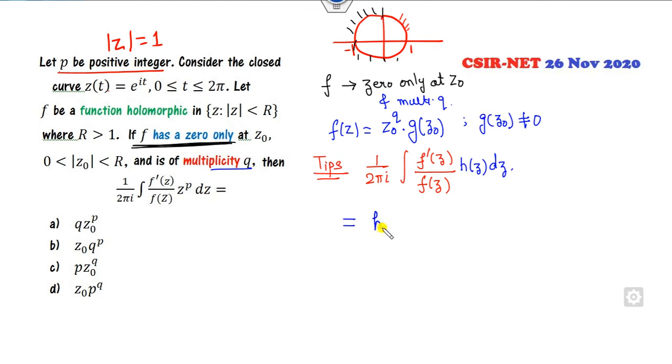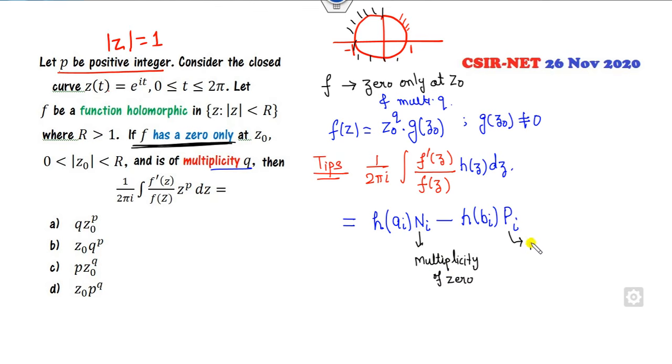This is the sum of h of ai's times ni minus the sum of h of bi's times pi's. What is the h, b, and here? N is called the multiplicity of the 0.